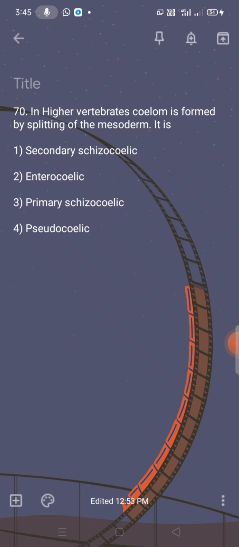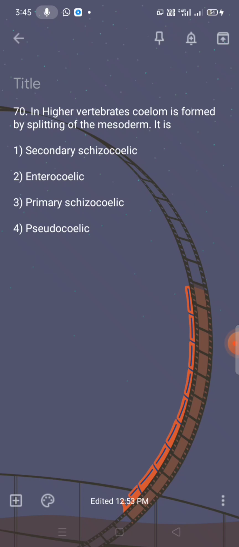Next one, enterocoelic, means the mesoderm is formed as pouches. By pouches the coelom is formed, that is called enterocoelic. And primary schizocoelic means in Annelida, Arthropoda and Mollusca they form two layers, an inner somatic layer and an outer splanchnic layer.